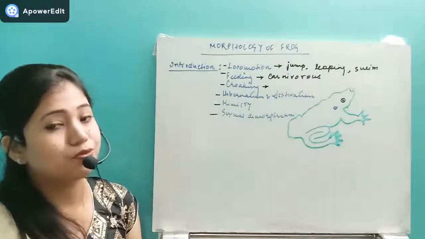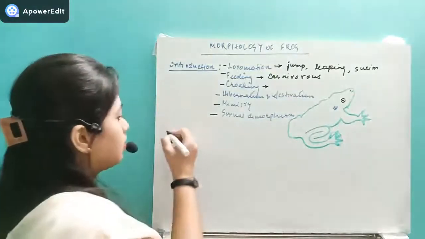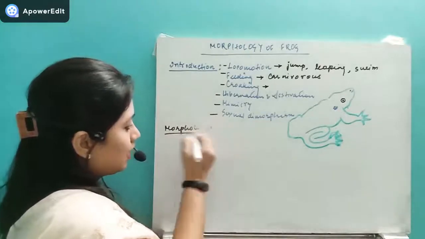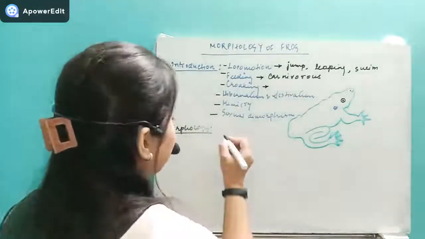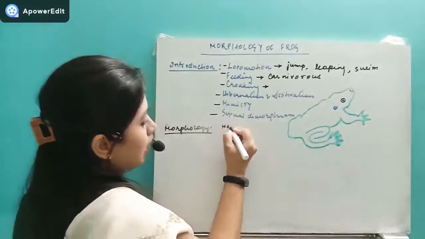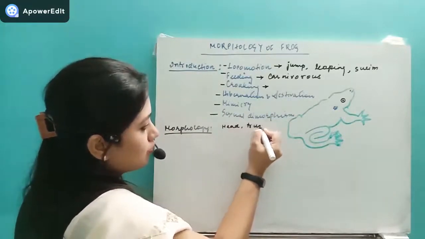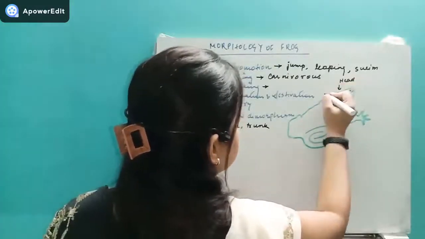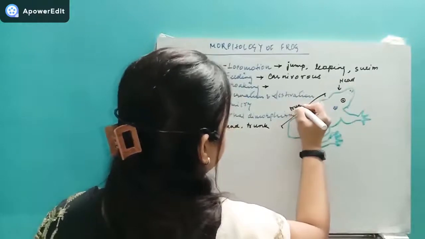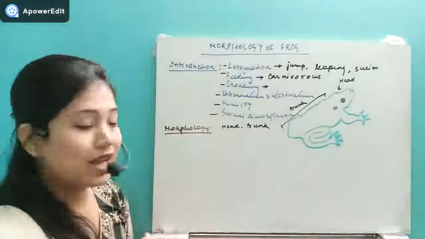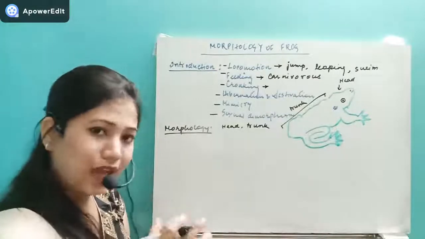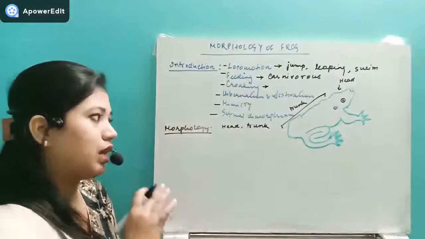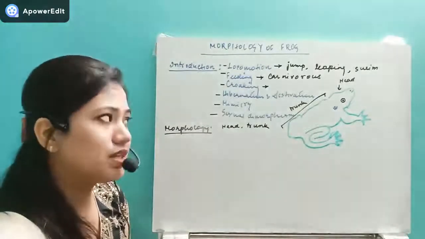Now after that, let's move to the morphology. Whenever you see the morphology, the body is divided into two parts. What are they? The body is divided into the head and the trunk. You can see they have the head, and this part is the trunk. They don't have any neck-like structure. Neck-like divisions we cannot see. The head and the trunk are the only parts in the body structure.